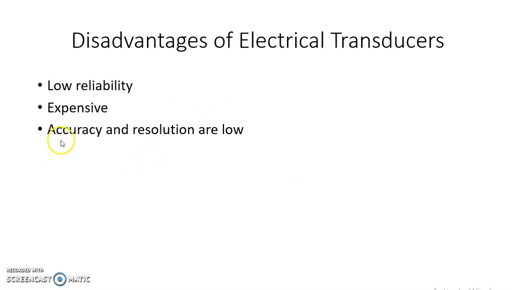The third one is that accuracy and resolution are low. This is not the case for all electrical transducers, but in some cases the accuracy and resolution attainable are not as high as those of mechanical devices. So these are the main disadvantages of electrical transducers that we can list out.